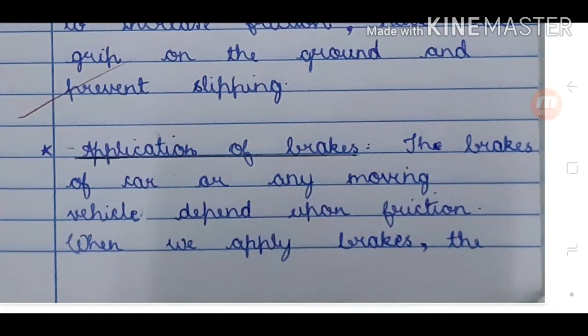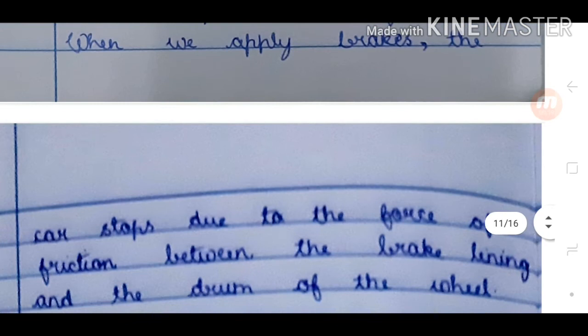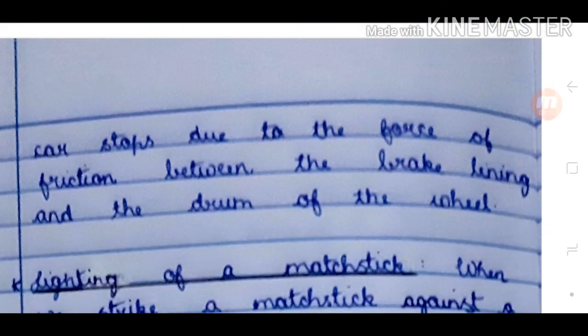4. Application of brakes. The brakes of a car or any moving vehicle depend upon friction. When we apply brakes, the car stops due to the force of friction between the brake lining and the drum of the wheel.